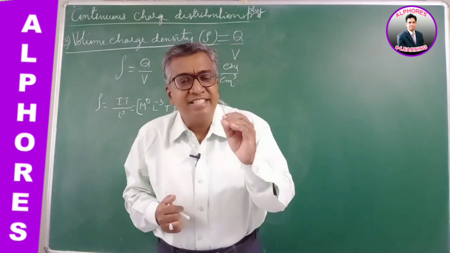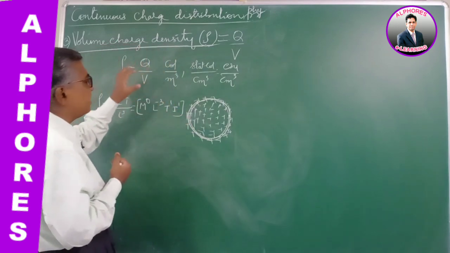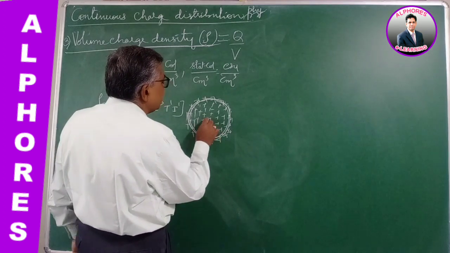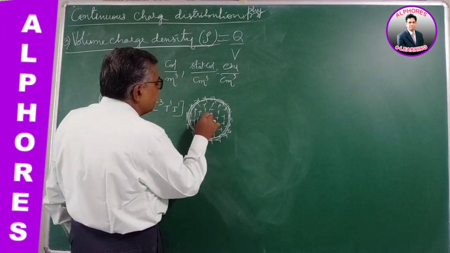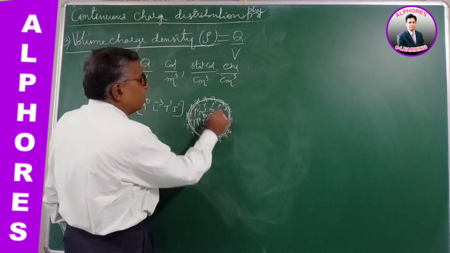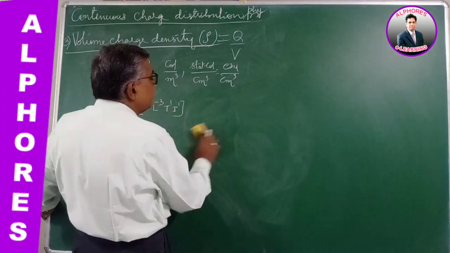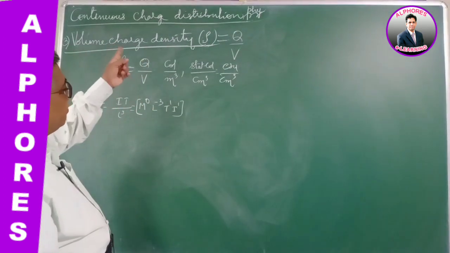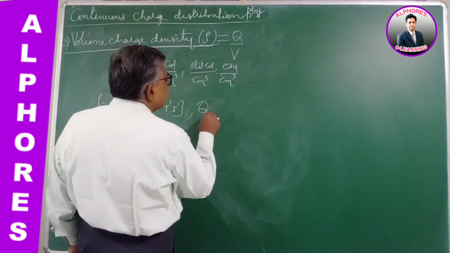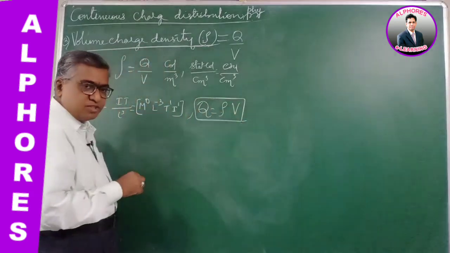And again, this is a scalar. Charge is a scalar quantity, spread over a volume, contained in a volume. Even if you consider the nucleus, inside it there is a proton here, another proton there, with some neutrons in between maybe. So protons are accumulated throughout the volume. For such bodies, we define volume charge density rho. Therefore rho is equal to Q by V. Cross multiplying, the amount of charge contained in a volume V is Q equals rho into V.